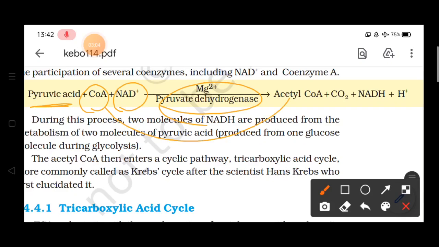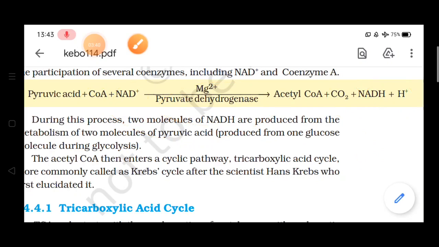ये तो सिर्फ क्या कर रहा है, रिएक्शन में पार्टिसिपेट कर रहा है, रिएक्शन को इन्हांस कर रहा है, लेकिन जो प्रोडक्ट फॉर्म हो रहे हैं वो क्या है, NADH, H plus and carbon dioxide. So in this process, two molecules of NADH are produced by the metabolism of two molecules of pyruvic acid. यानी कि यहाँ हमने क्या ध्यान रखना है, one molecule of glucose is producing two molecules of pyruvic acid, and these two molecules of pyruvic acid are producing two molecules of NADH.